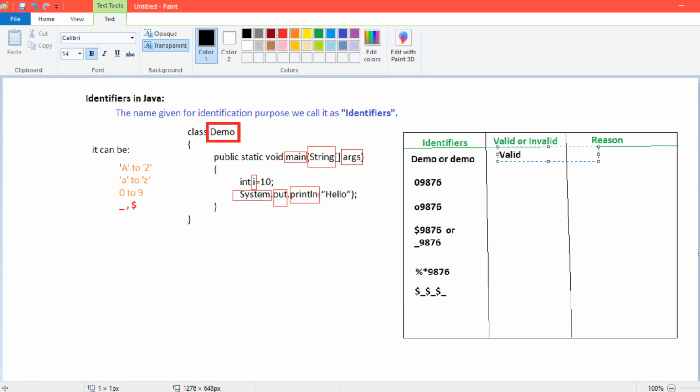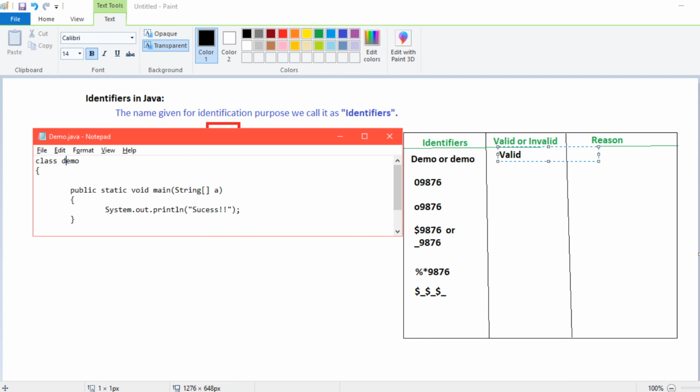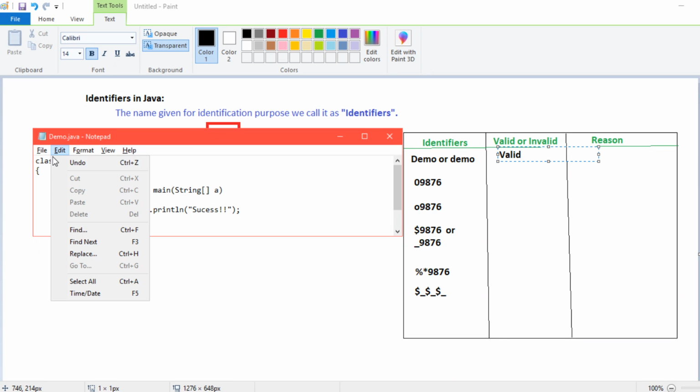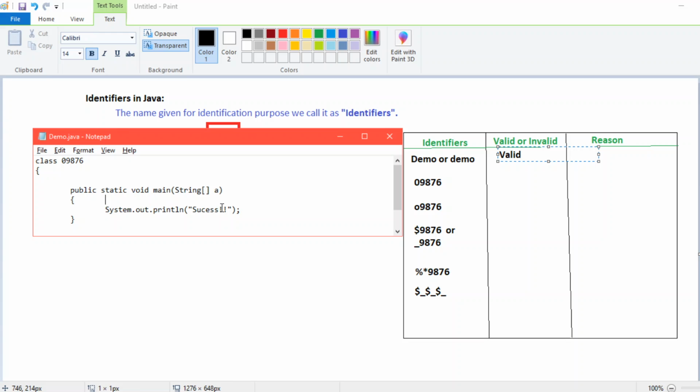Now let's go for the next case. Next we have 09876. I will type it, and for identification I will give it a success message. Now let's save it.